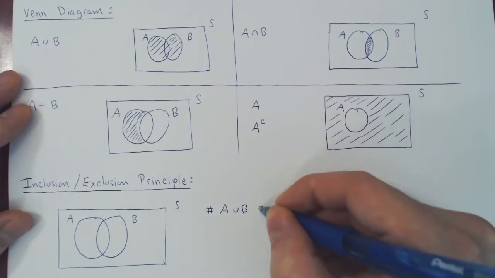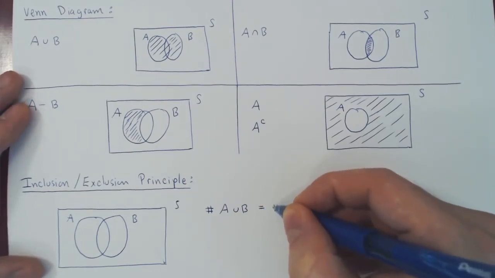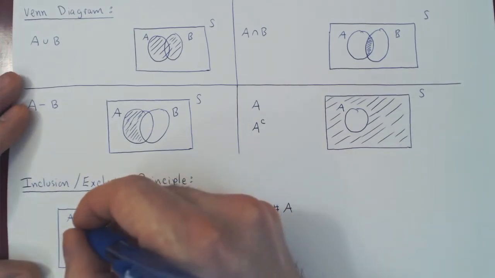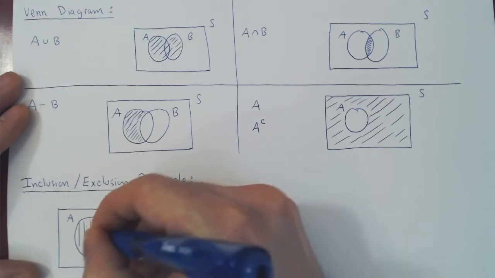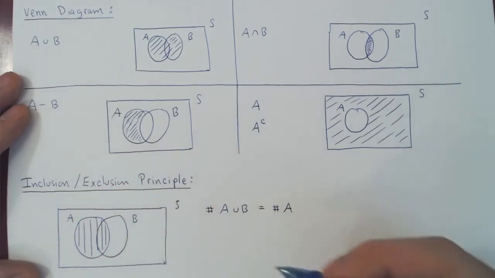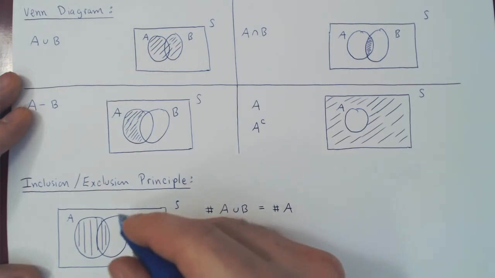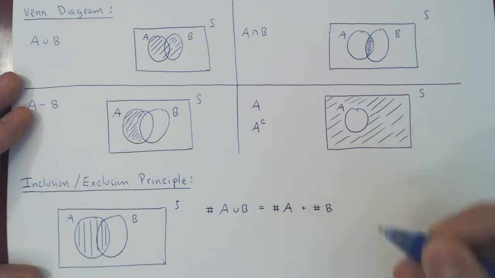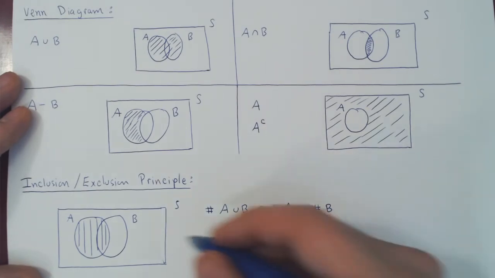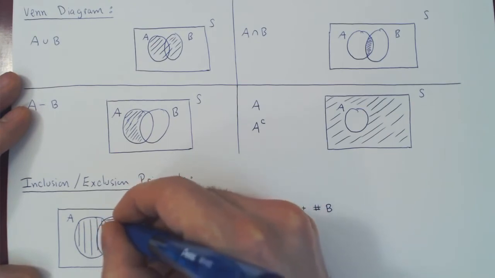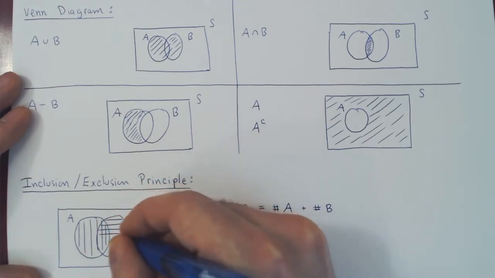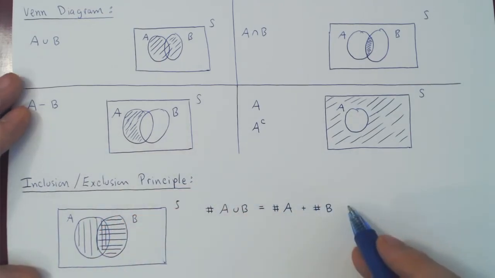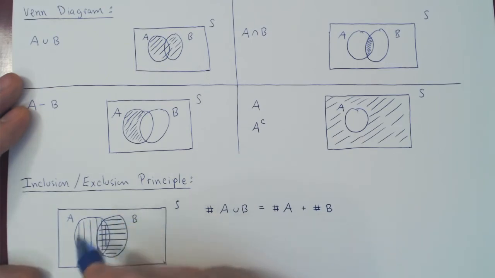Well, let's start counting. Let's add all the elements in A first. And I'll shade A now with vertical bars. So we've counted every element in A once. Okay, well we're missing now the elements in B. So let's add plus all the elements in B. Let me count them using horizontal bars. And now you may of course ask, is this the right number? If you look at the picture, you can clearly see that the answer is no.